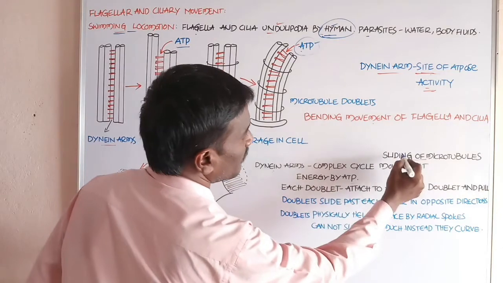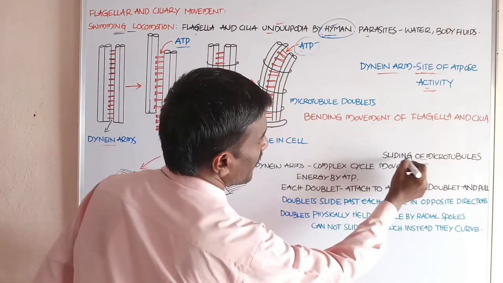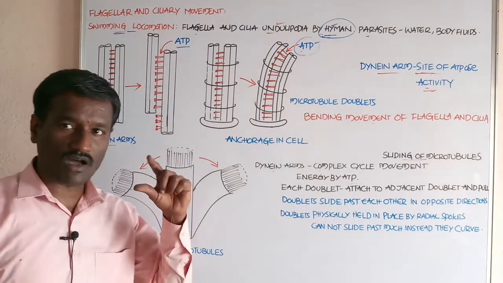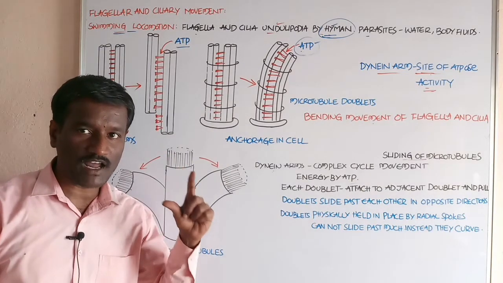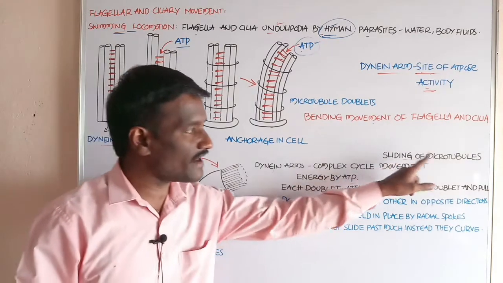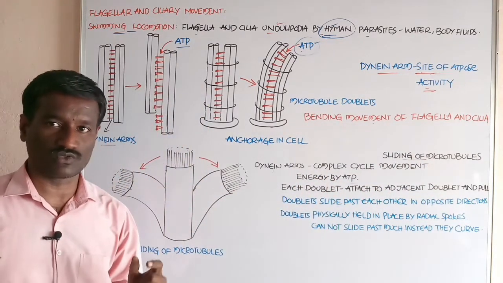Student, the bending movement of the flagellum is possible by the sliding of microtubules.